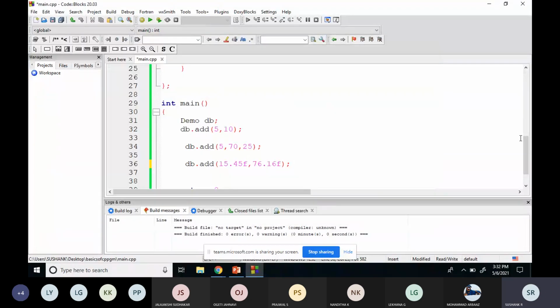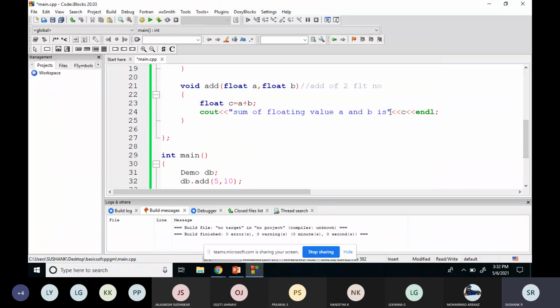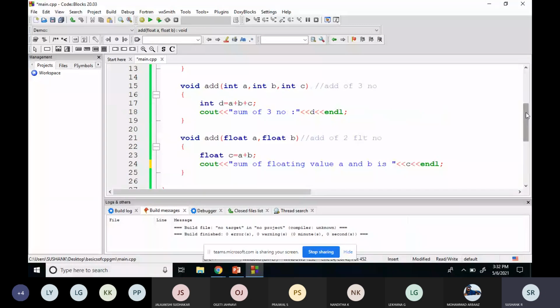So the function name is the same. The function is having the same name, but it is exhibiting different characteristics. One time it is performing the addition of two numbers, one time it is performing the addition of three numbers, and the other time it is performing the addition of two numbers. This is an example, because the function name is the same. The function name is add, but it is acting differently in three different scenarios.